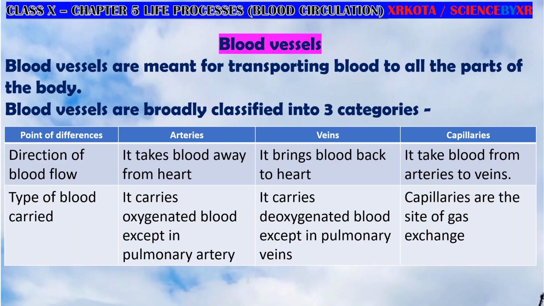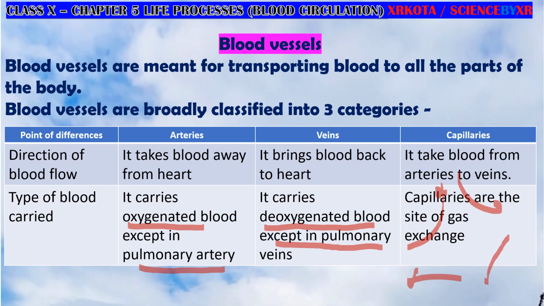Okay, then type of blood. Arteries carry oxygenated blood except the pulmonary artery, which carries deoxygenated blood. Veins carry deoxygenated blood except the pulmonary vein, which carries oxygenated blood. And capillaries are the site of action. In the lungs, carbon dioxide is given out and oxygen is taken in by the capillaries, and in tissues, capillaries give out oxygen and collect carbon dioxide.